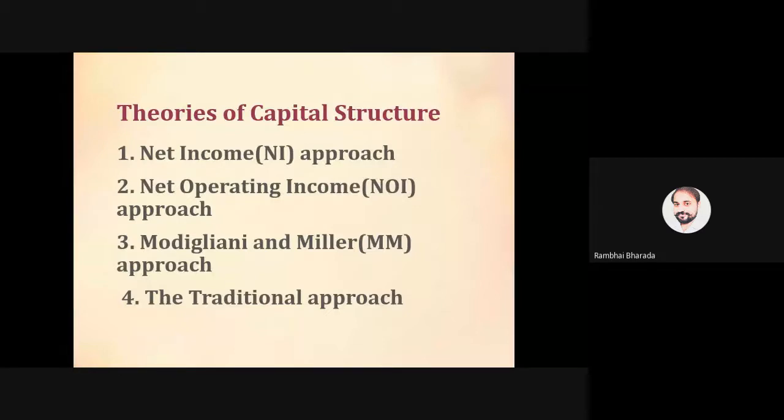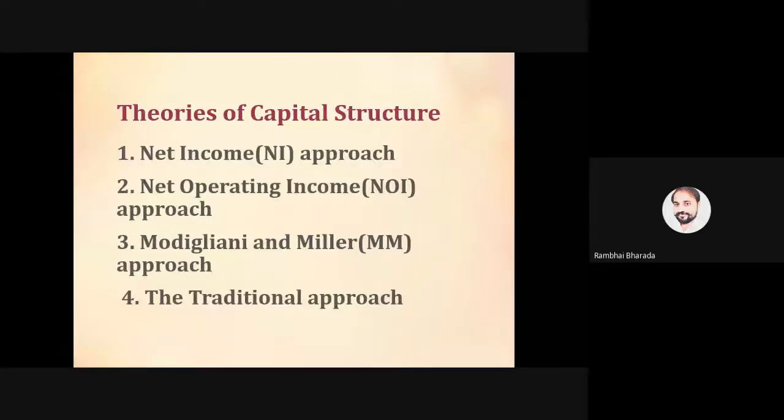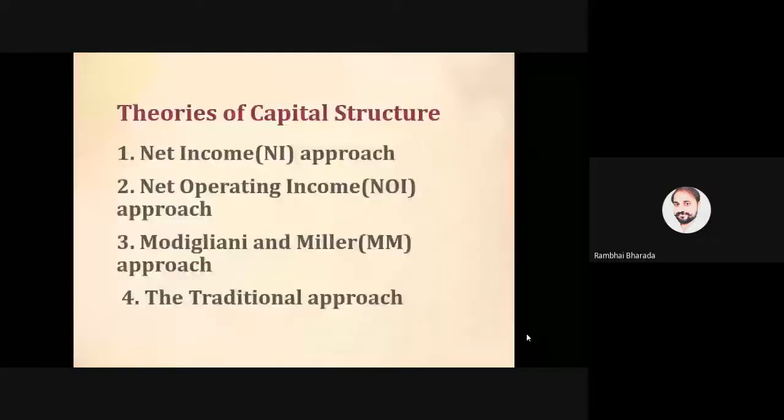Number 1, net income approach. Number 2, net operating income approach. Number 3, MM approach. Also we can call it the Modigliani and Miller approach. And the 4th one is the traditional approach. So write down the first approach. Before moving ahead, make sure of one thing here.